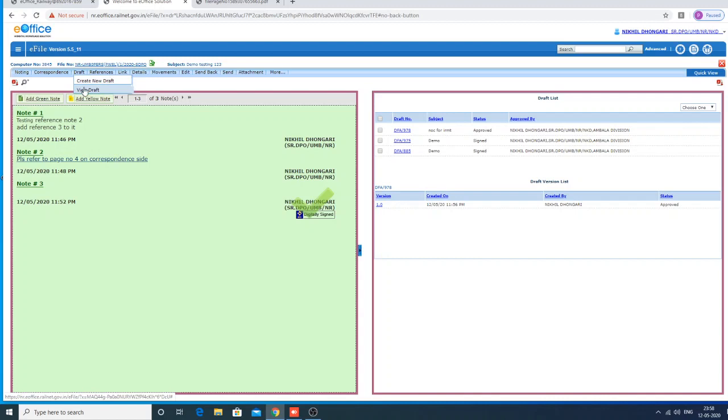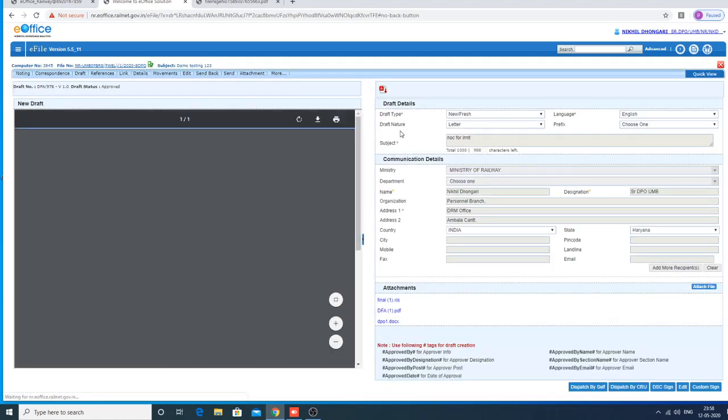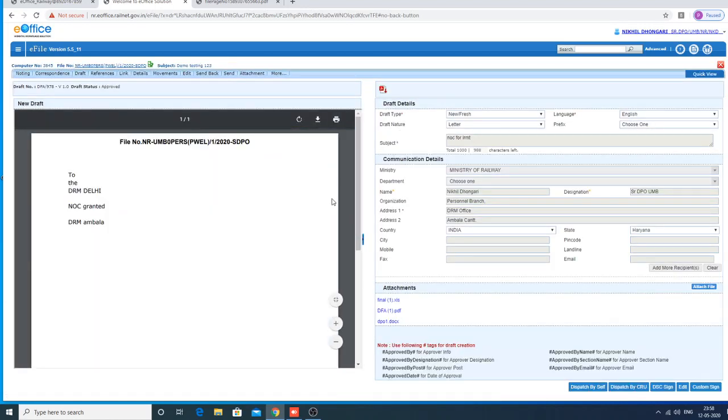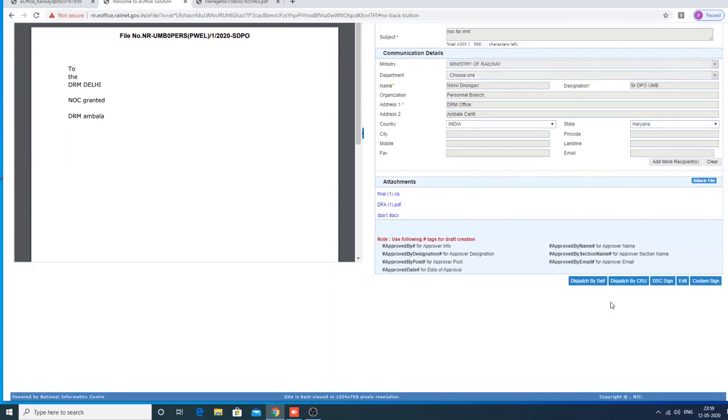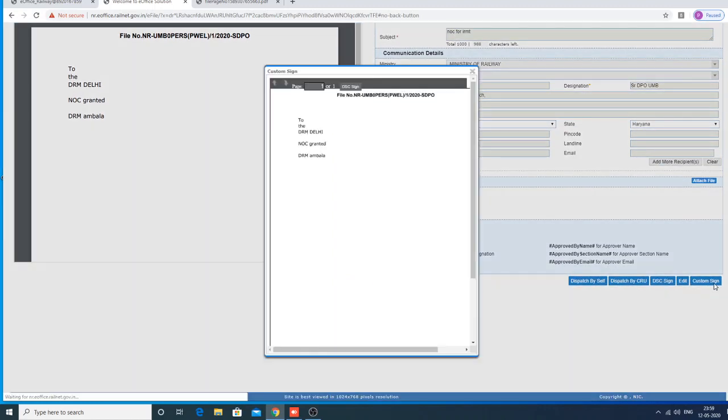If you go to draft and click the view draft option, it will show all the drafts which are created in this file. This is the latest draft which is created. You can see the subject, and it shows version 1.0. So you can sign, you can do custom signature. I want to do signature, NOC granted, DRM Ambala. I want to do signature here.